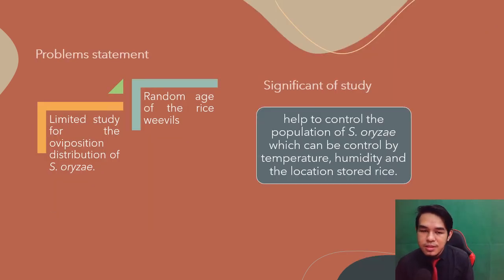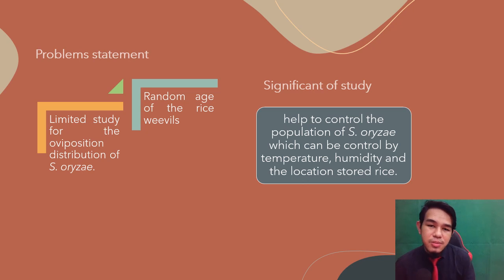Problem statement. Different oviposition distributions make the research hard to detect. There is limited study on the oviposition distribution of S. oryzae. Also, when collecting samples, the rice weevils will be of random age. If the insect sample collected is an older rice weevil, it will probably die before the research can get the oviposition distribution. This will lead to a lack of the data needed. Then we continue with the significance of the study.